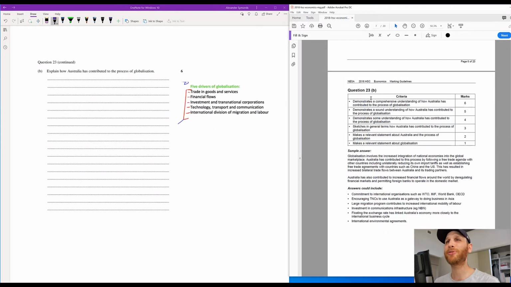If we look at 23B, this is the question that's a bit more tricky. Also, this question is worth 6 marks. So that's more than a quarter of an essay for this one short answer question. Not even the whole question, but a sub-question within this short answer. So it says, explain how Australia has contributed to the process of globalization.